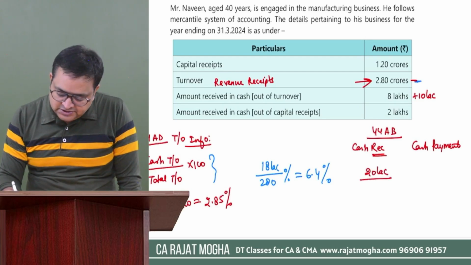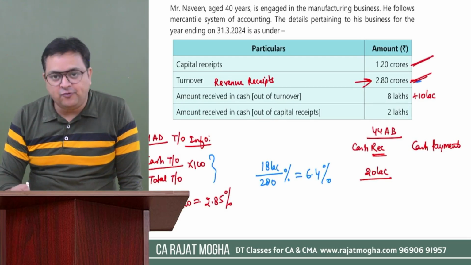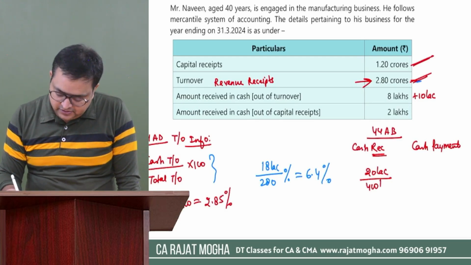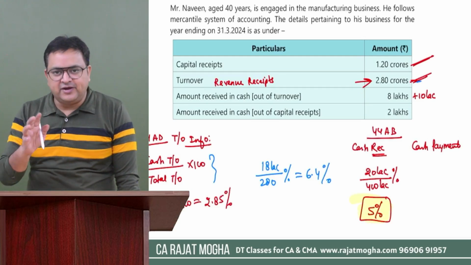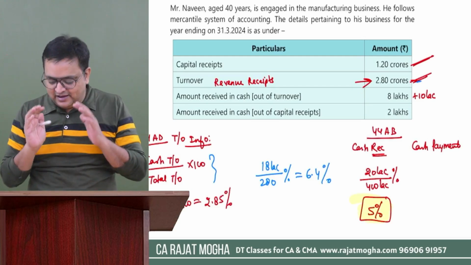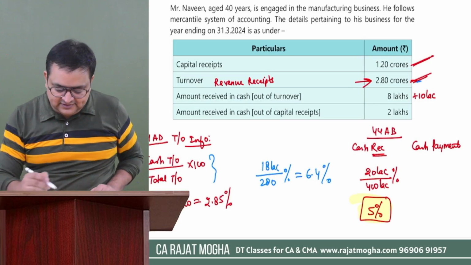Total receipts is how much? 1.2, 2.8, 120, 280, 400. Calculate the percentage, how much would it be? 5%. So cash receipts is okay. We are not going beyond 5. It is just cut to cut. We are coming at 5. So cash receipts, this got satisfied.